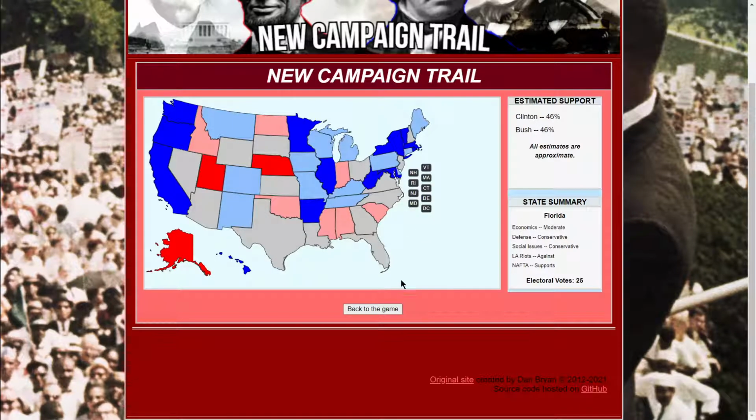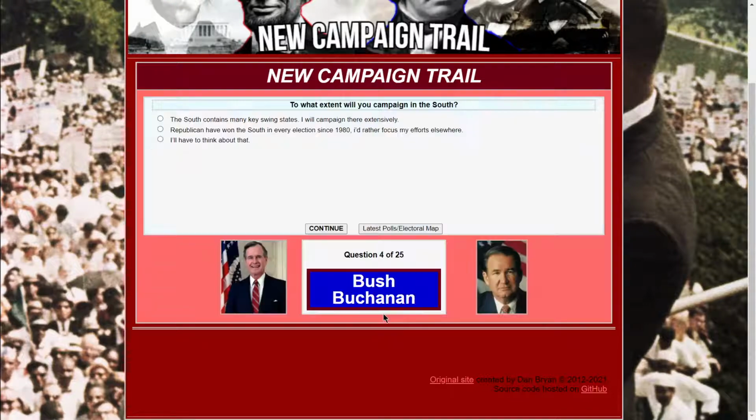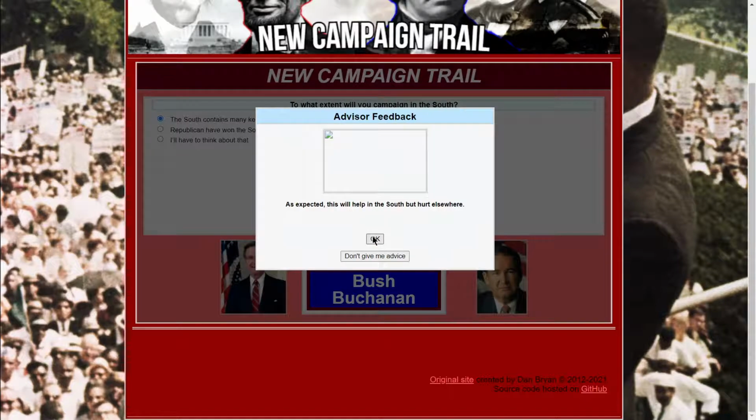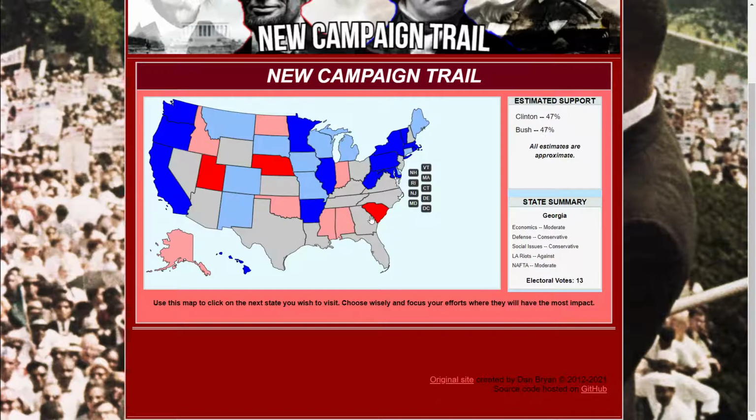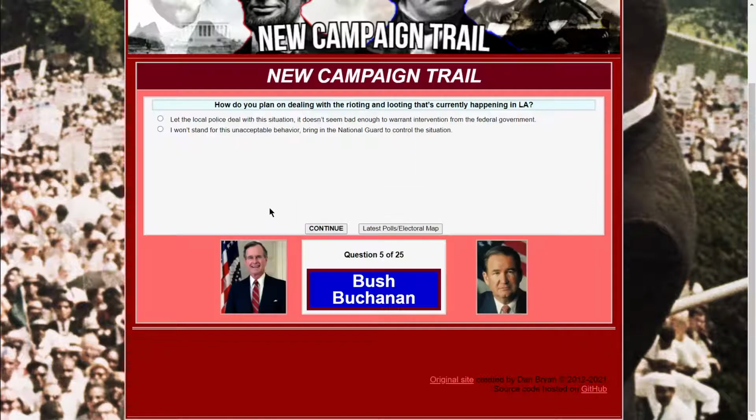Well, I think the South is pretty important because of Clinton being from the South as well, so we have to campaign in there. Plus, we're already losing anyway. So it helps in the South but hurts elsewhere. Well, I mean, they put me in a bind. We'll go to Georgia because that's tight as well.